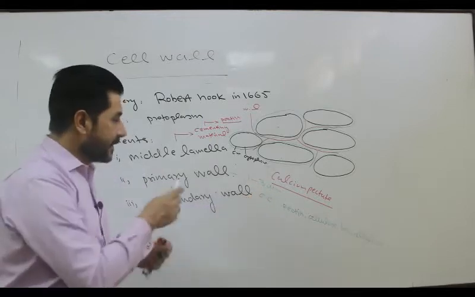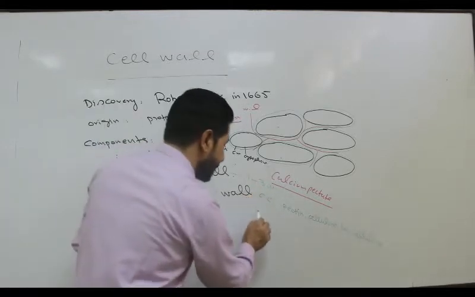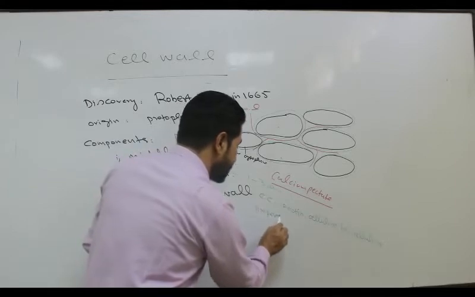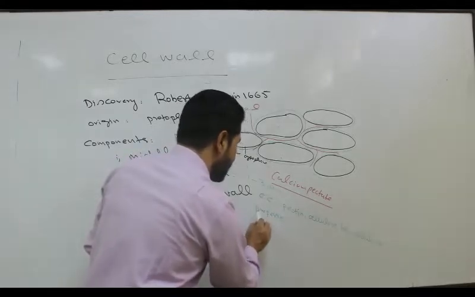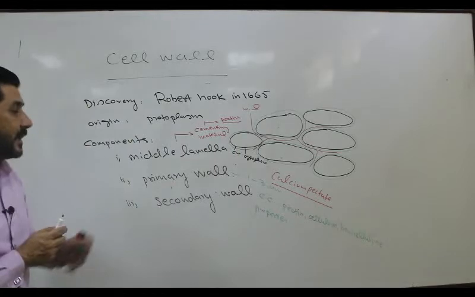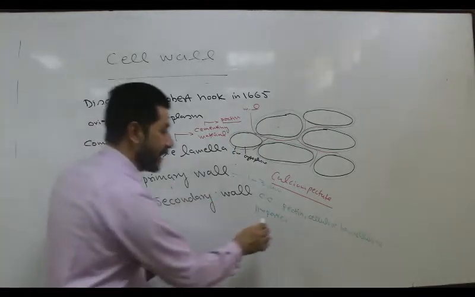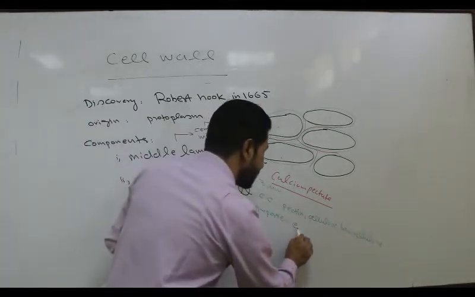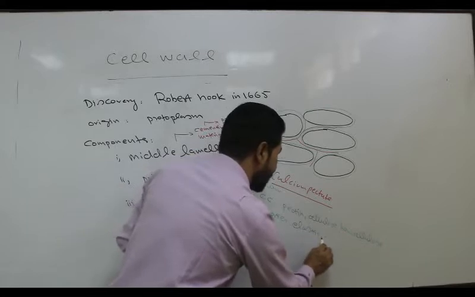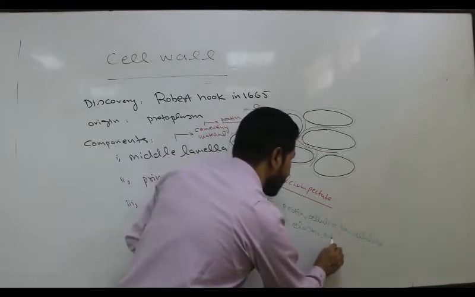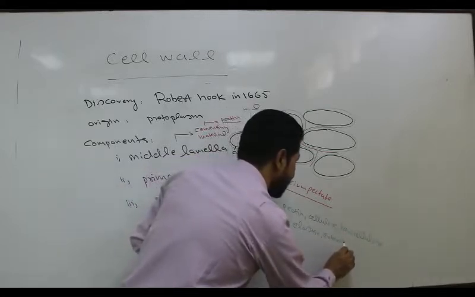There are other properties of the primary cell wall, because the primary cell wall is elastic in nature. That is why it is extendable.